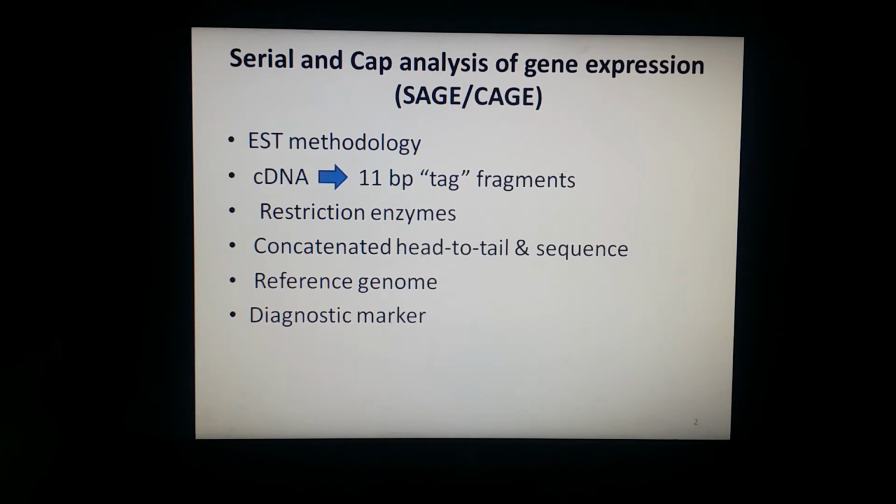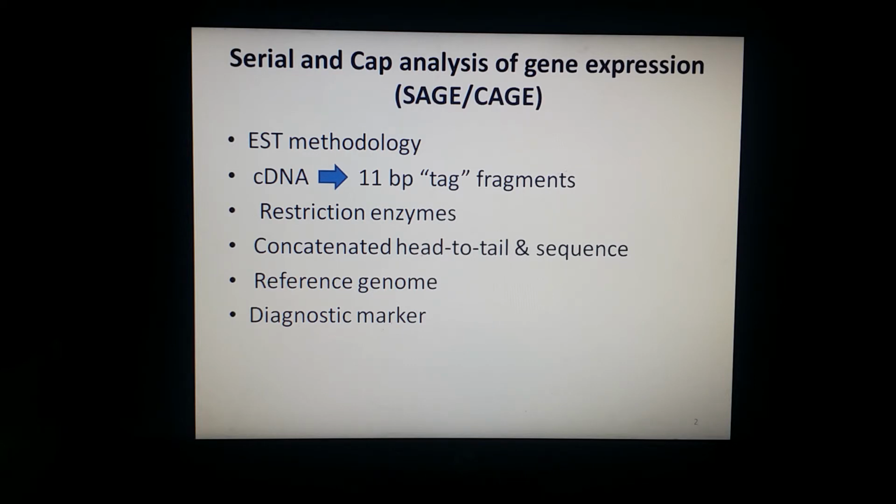Throughput, I told you in the previous lecture the meaning of this, but I will repeat. Throughput means the amount of material or items passing through a system or process. So SAGE was developed to increase the amount of tags generated.